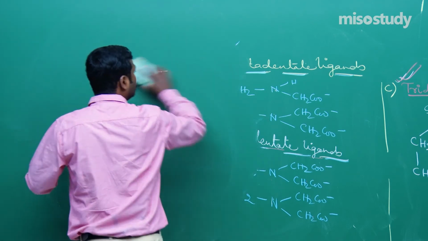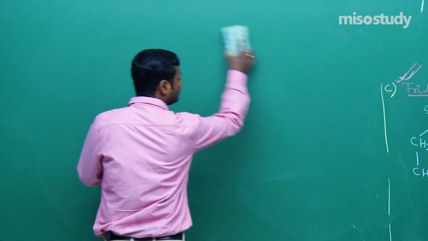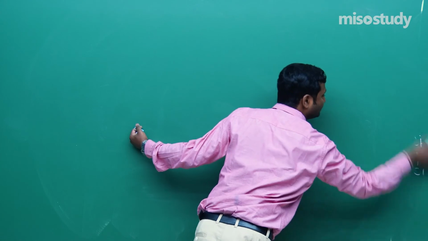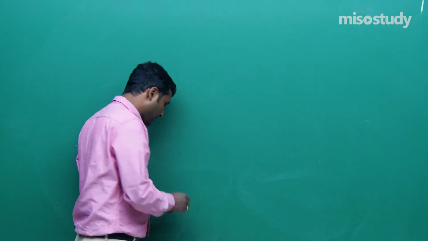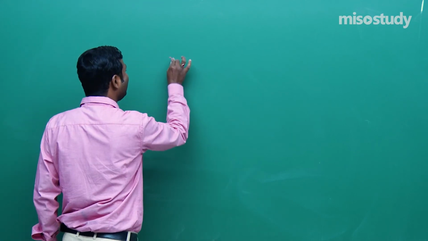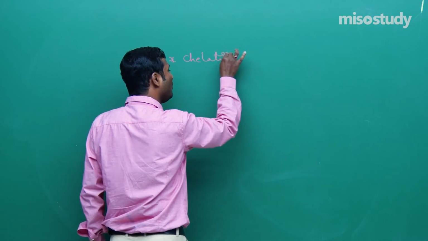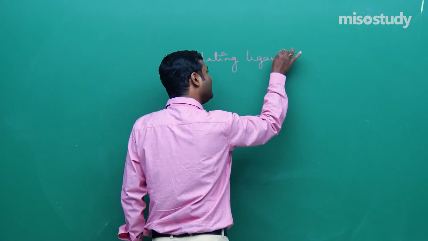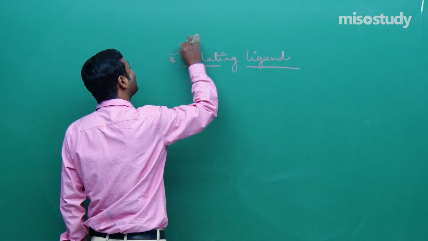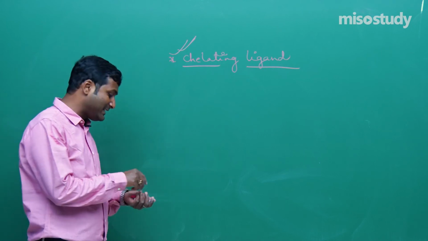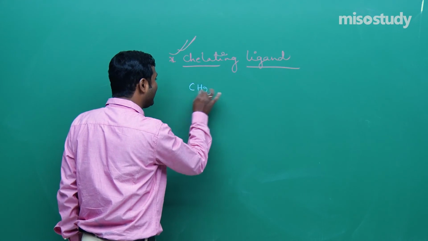Now the next one is the chelating ligand. If anyone asks you what you mean by a chelating ligand, it is a ligand which has a tendency to form a ring structure around the central metal atom.